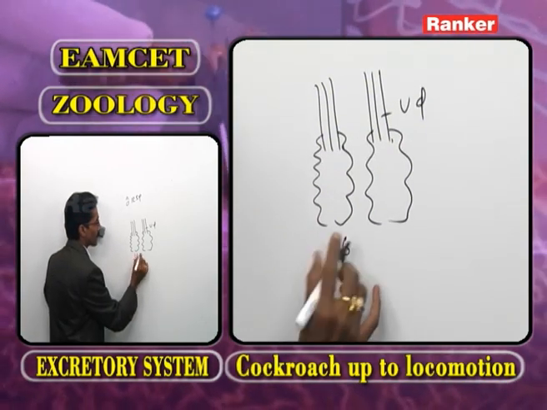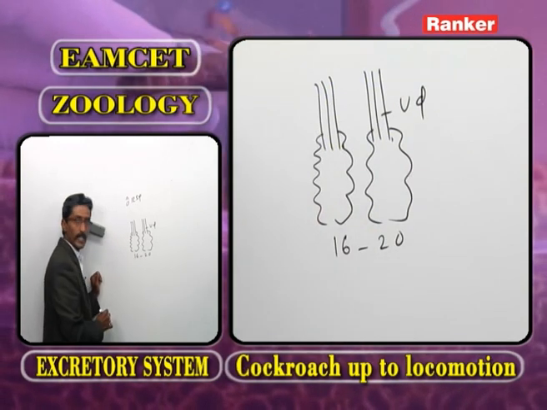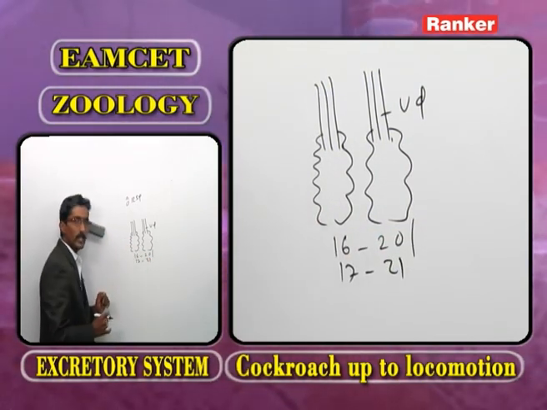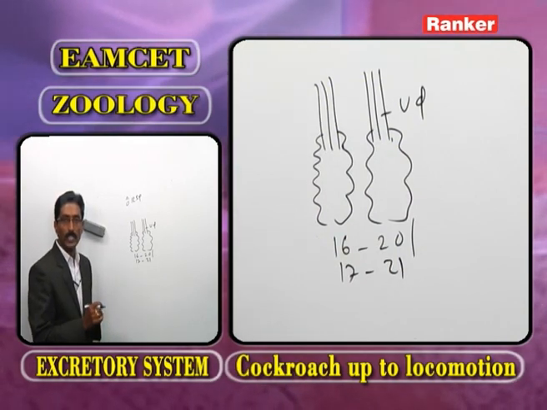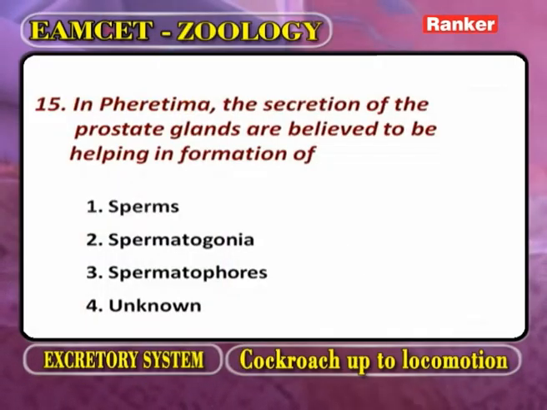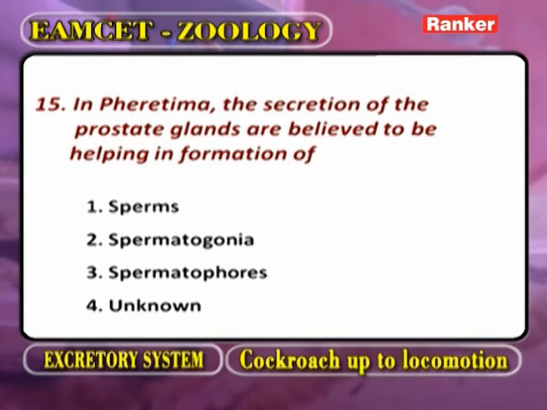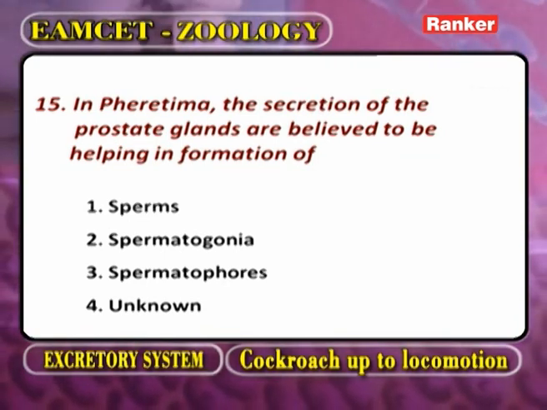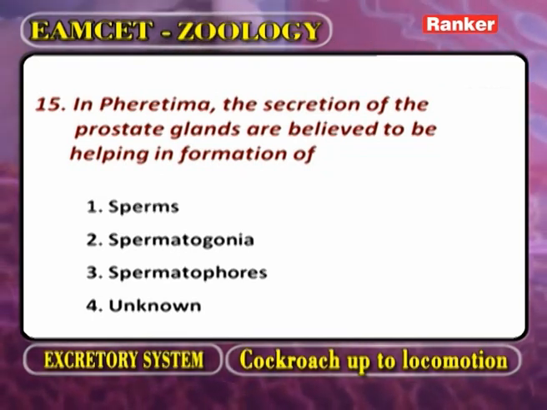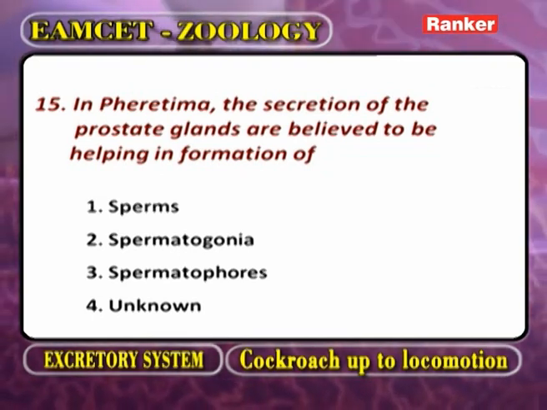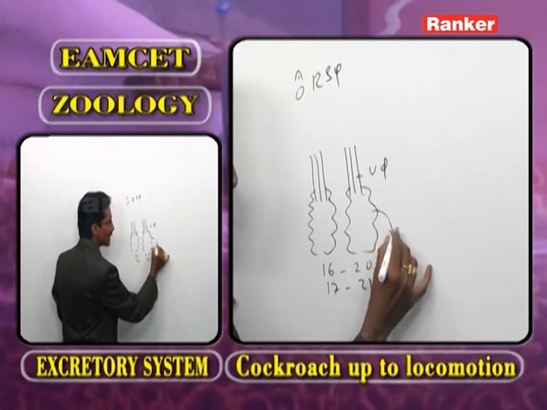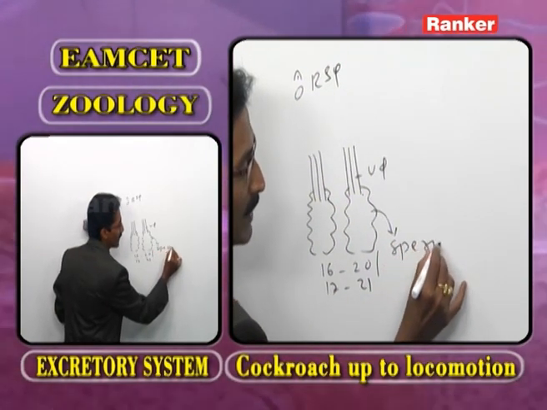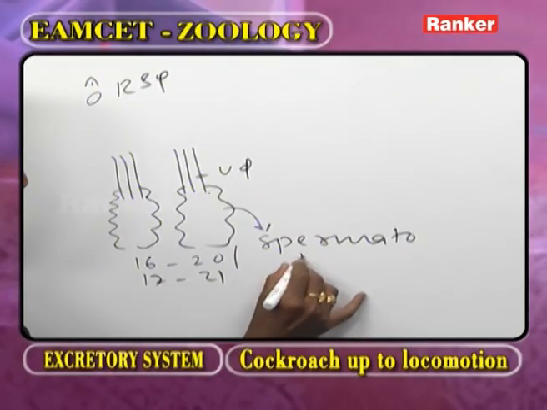They are from the 16th to 20th segment or 17th to 21st segment. Now, here the question is, the secretions of prostate glands are believed to be helping in the formation of. Generally, in the earthworm body, prostate gland secretions help in the formation of spermatophore.